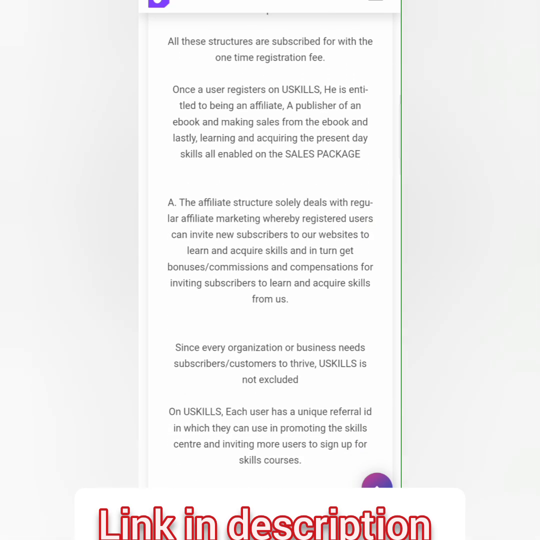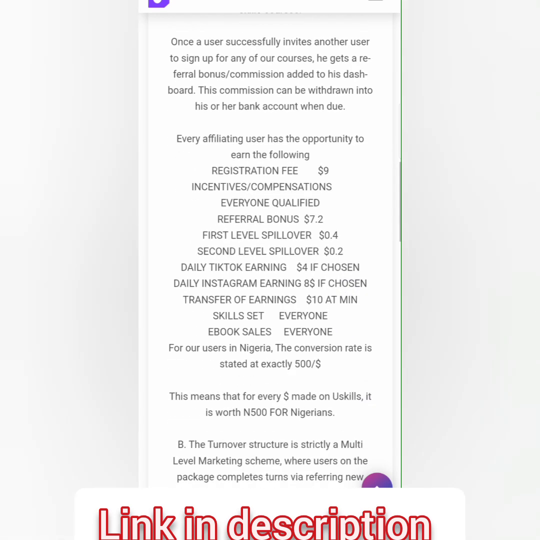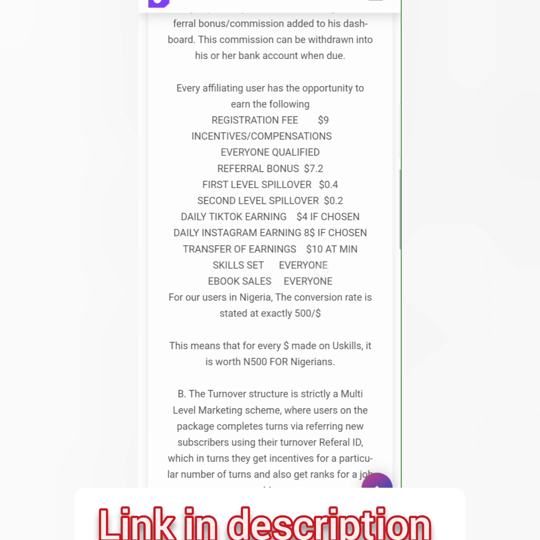On Uskills we have one registration fee of $9. The referral bonus is $7.2, the first level spillover is $0.4, and the second level spillover is $0.2.